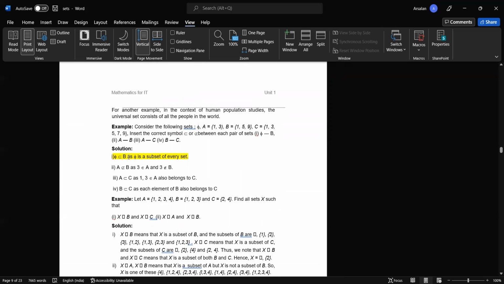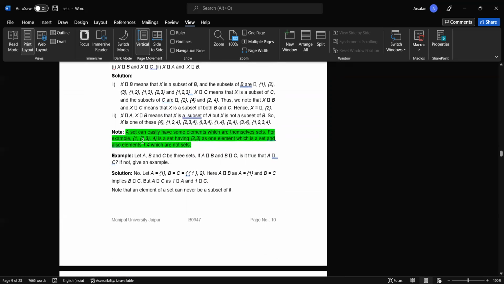So phi is a subset of every set, as I told you earlier. A set can easily have some elements which are themselves sets. For example, as you can see, {2, 3} is a set, but it can also be written as an element. So this is a set having {2, 3} as one element, which is a set, and also elements 1 and 4 which are not sets. So a set can have a set as an element.